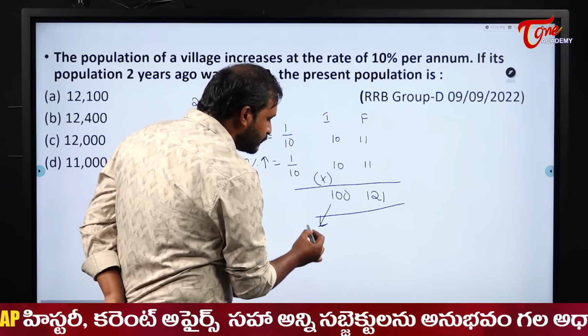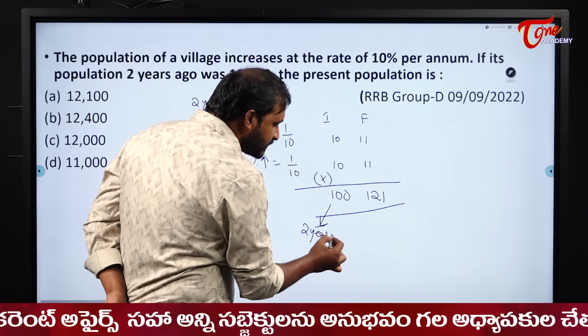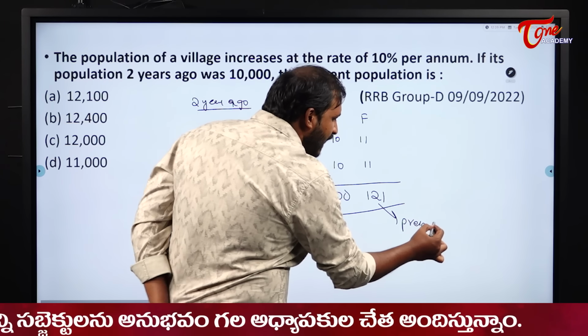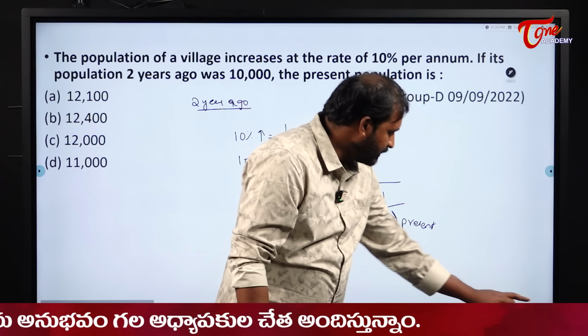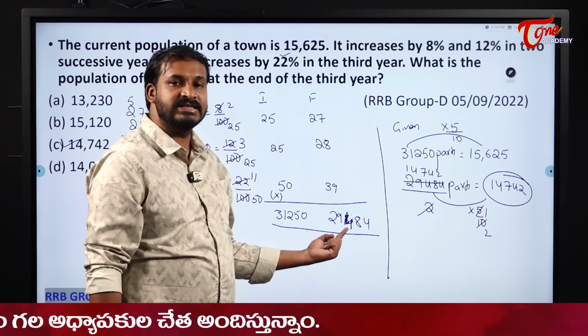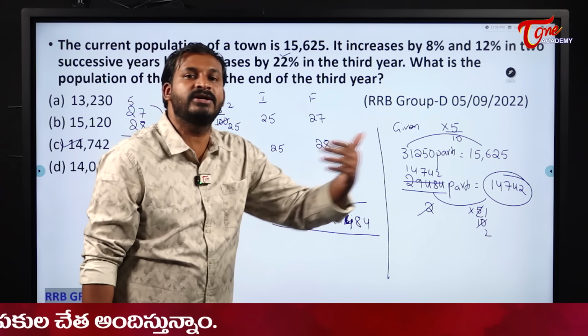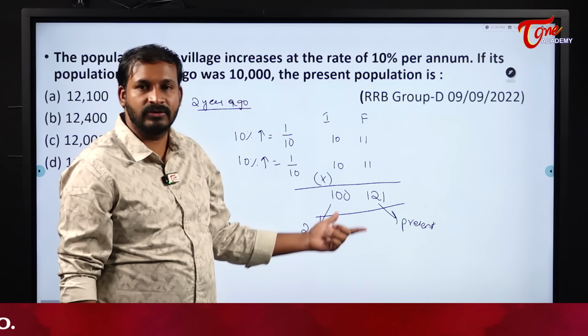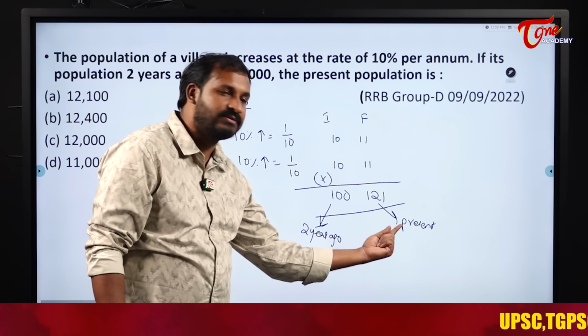What is this? This is 2 years ago. Why? Because I am coming from the past. And this is the present. In our last problem, see here students, this is the present and this is after 3 years. Why? Because I am moving from present to future. But in this problem, from the past I am coming to the present. So this is 2 years ago and this will become the present.